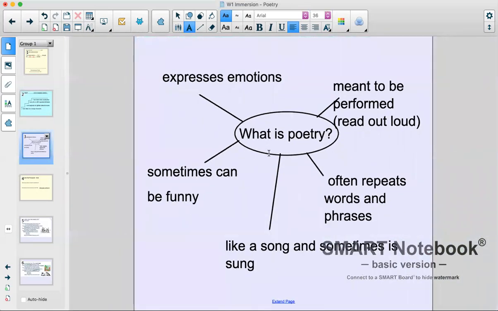Before we get started, just having a little look at what is poetry. So these are some ideas that we've come up with in class the last time we looked at poetry. So poetry expresses emotions, so it can also often describe how we're feeling. It's meant to be performed or read out loud. It often repeats certain words and phrases. Sometimes it can be funny, sometimes it's serious, sometimes it's like a song, and sometimes it's sung.